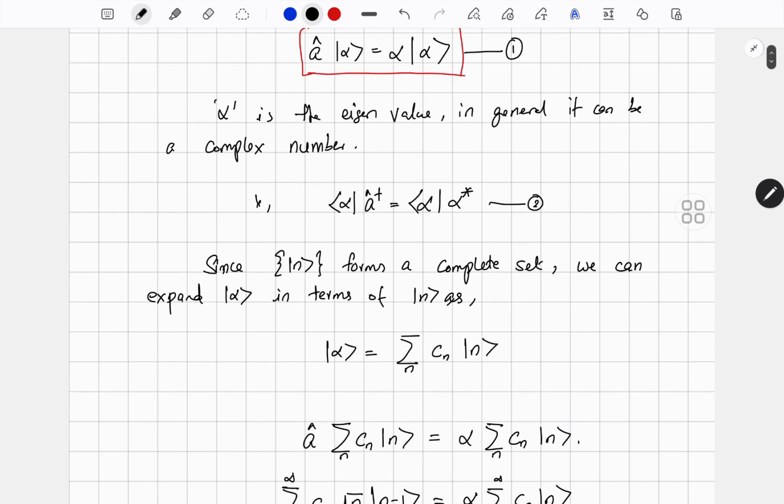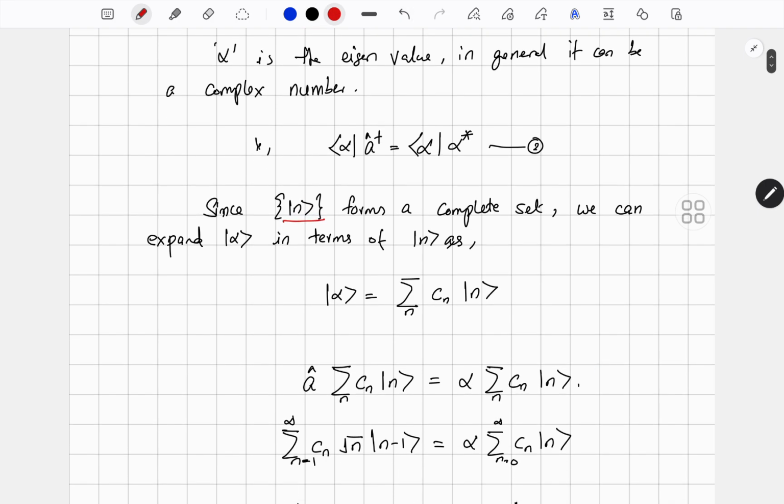Okay, now next we are going to expand this ket alpha, one possible state of light, in terms of the number state, because the number state is the eigenstate of the number operator or the Hamiltonian. So obviously it would form a basis, because the complete set of the Hermitian operator acts as a basis. So the set ket n forms the complete set. Therefore I can write ket alpha equal to sum over n C_n ket n.